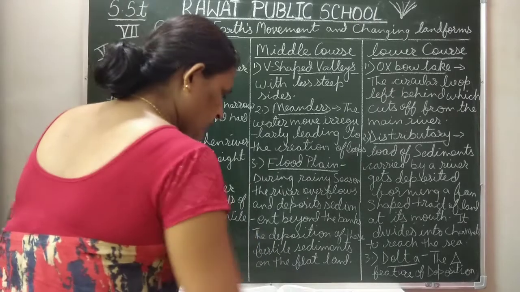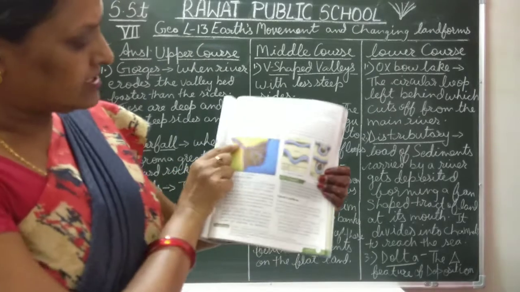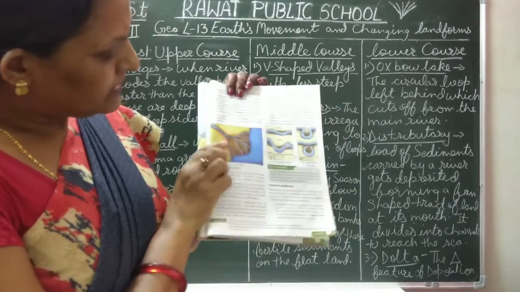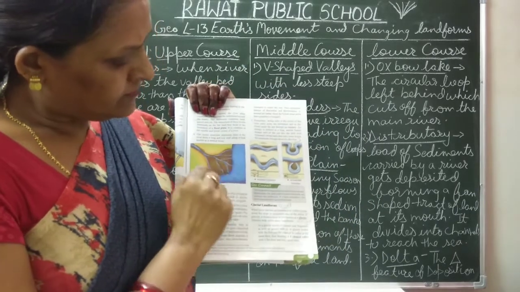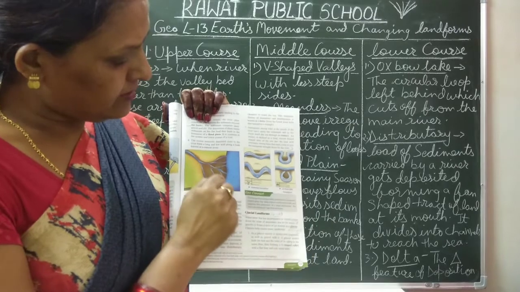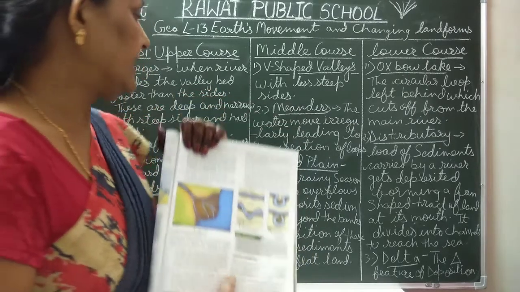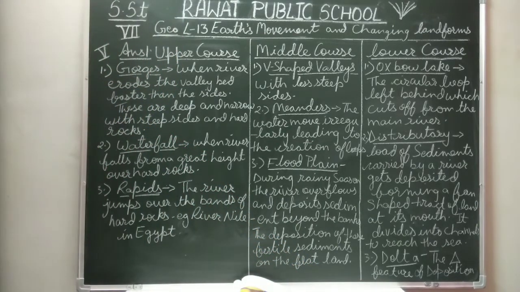As in your book, page number 121, this picture is given. This is the main river. These are all the sediments deposited by the river, and so the river makes its way to reach the sea. These are all distributaries, and this is a triangular shape, and it is a delta. Now this is the explanation of the different courses a river travels to reach the sea.